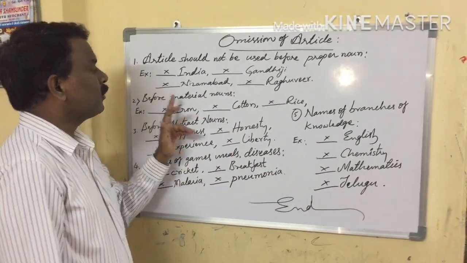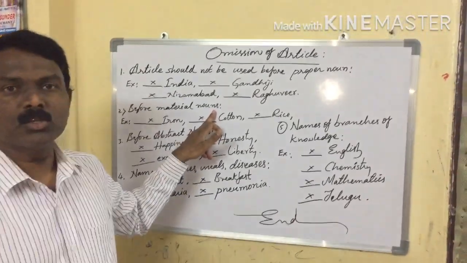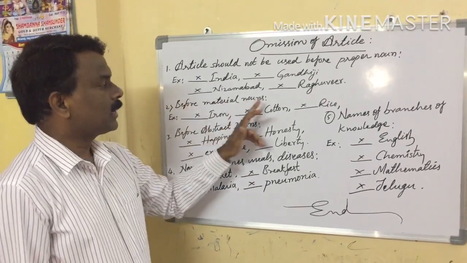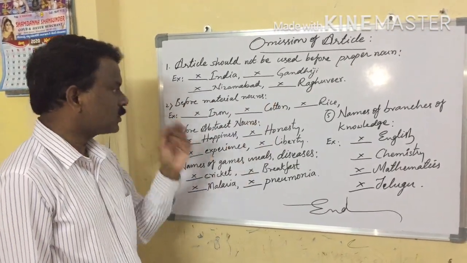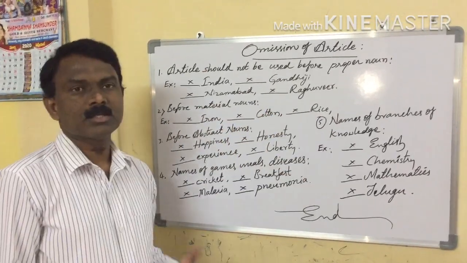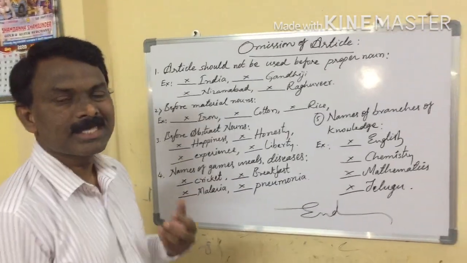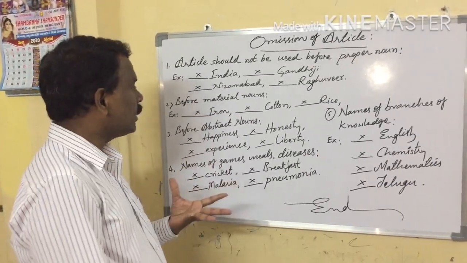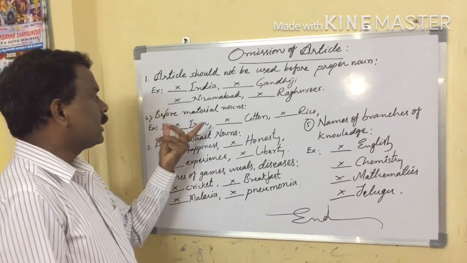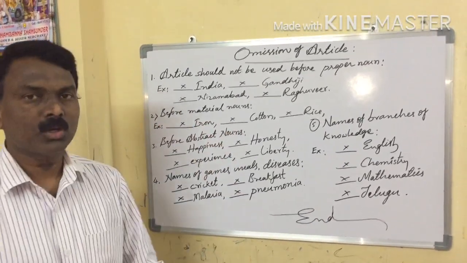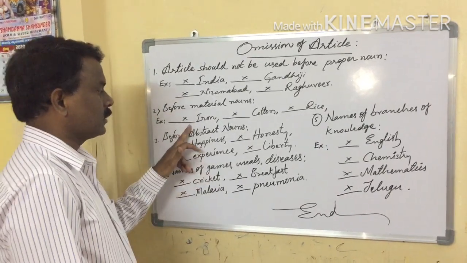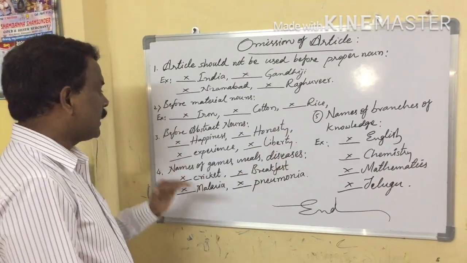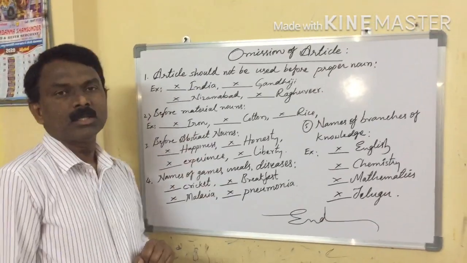Second one, before material nouns also, article should not be used. What are the material nouns? Iron, cotton, rice, oil, wood, steel, silver, bronze, gold. These are all material nouns. So that's why before these material nouns, we should not use any kind of article. So iron, no article. Cotton, no article. Rice, no article.